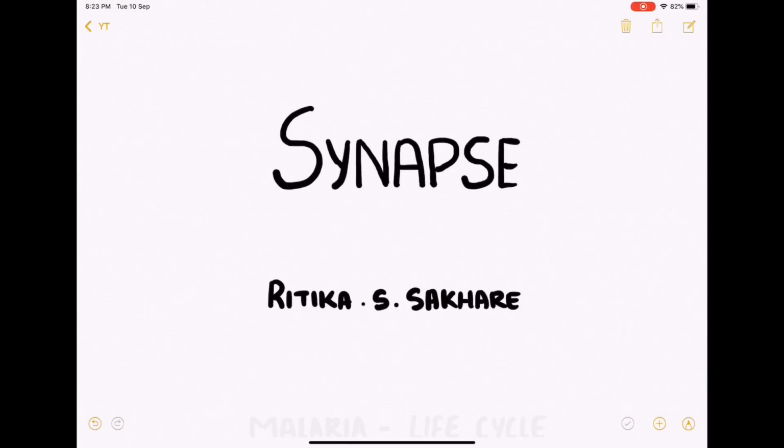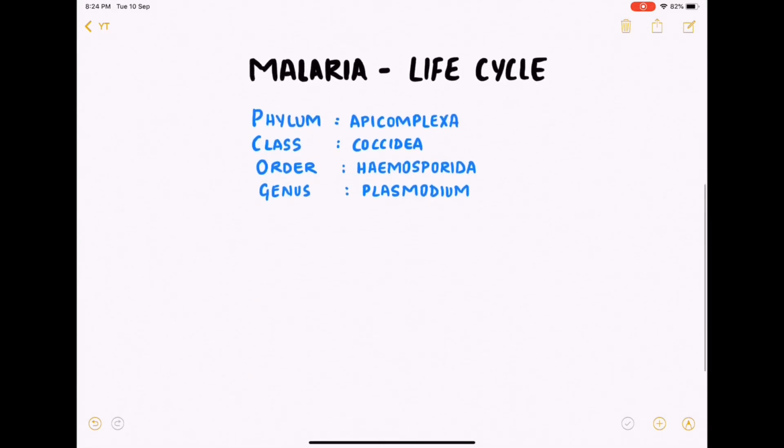This is Ritika and today we'll talk about malarial parasite and its life cycle. So this is the nomenclature of the malarial parasite. It belongs to the phylum Apicomplexa, class Coccidia, order Hemosporida, and genus Plasmodium.